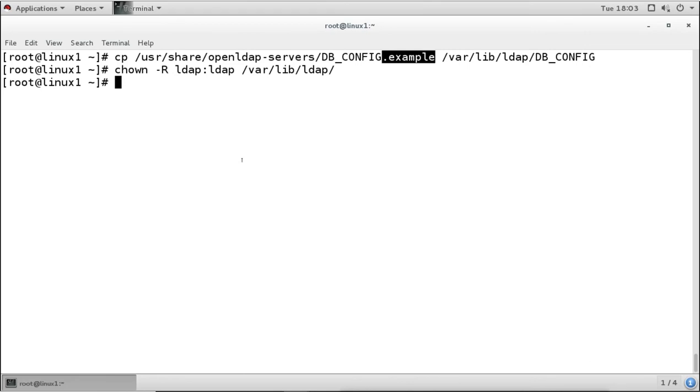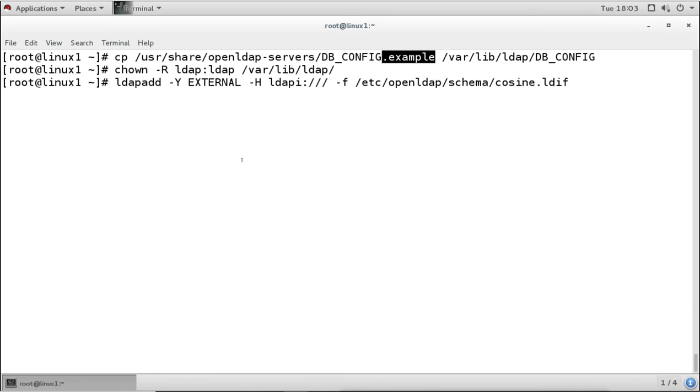Now we have to add the schema files for the LDAP server, and for that we will use the command ldapadd -Y EXTERNAL -H ldapi:/// -f from this file, /etc/openldap/schema, and the schema for cosine.ldif.